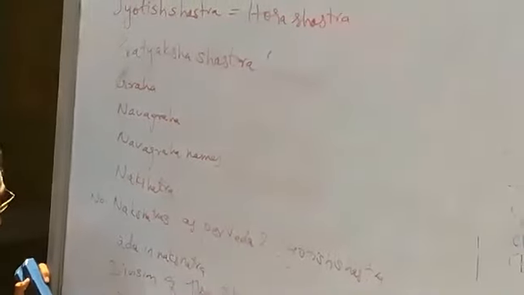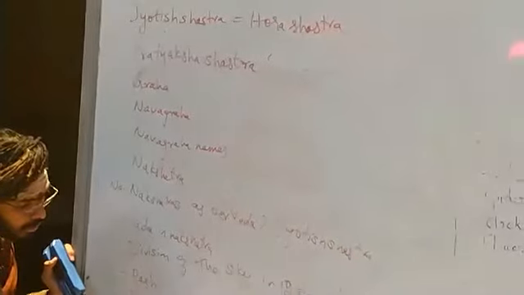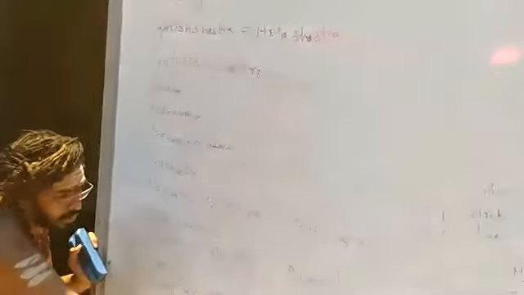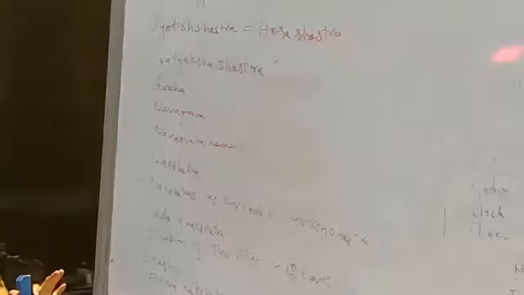Fitting nakshatra in Rashi. This much we learned.